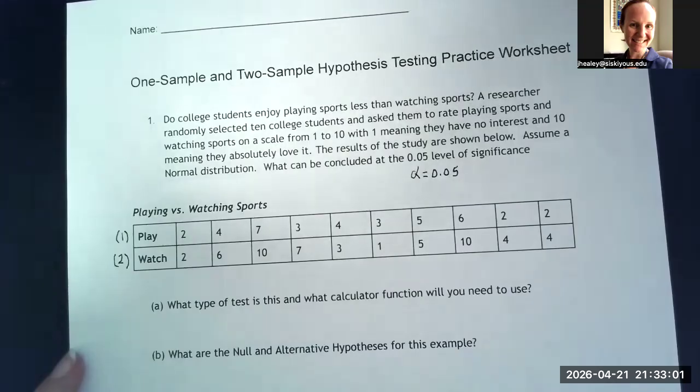Make sure they're all cleared out, and under L1, enter 2, 4, 7, 3, 4, 3, 5, 6, 2, and 2. Then under L2, enter all of these scores for watching sports: 2, 6, 10, 7, 3, 1, 5, 10, 4, and 4.